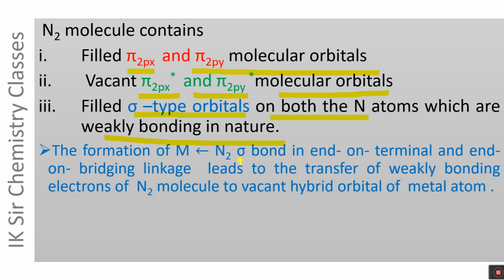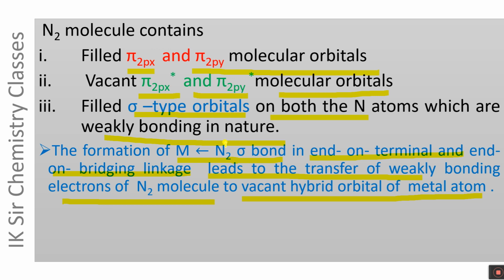The formation of N2 to metal sigma bond in end-on terminal and end-on bridging modes of linkage leads to the transfer of weakly bonding electrons of N2 molecule to a vacant hybrid orbital of the metal atom.